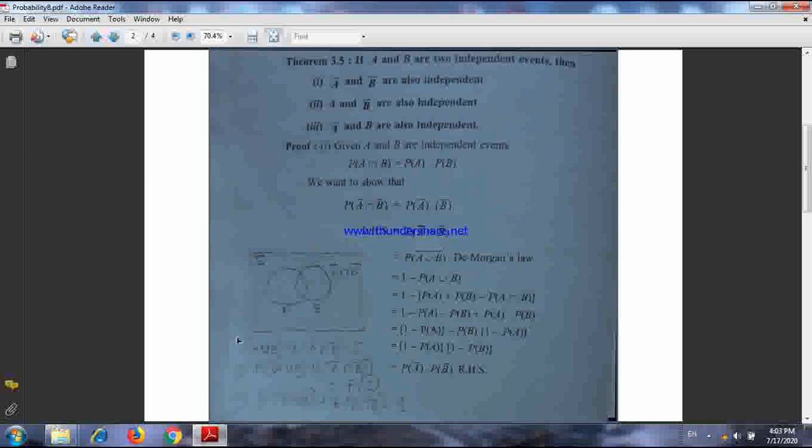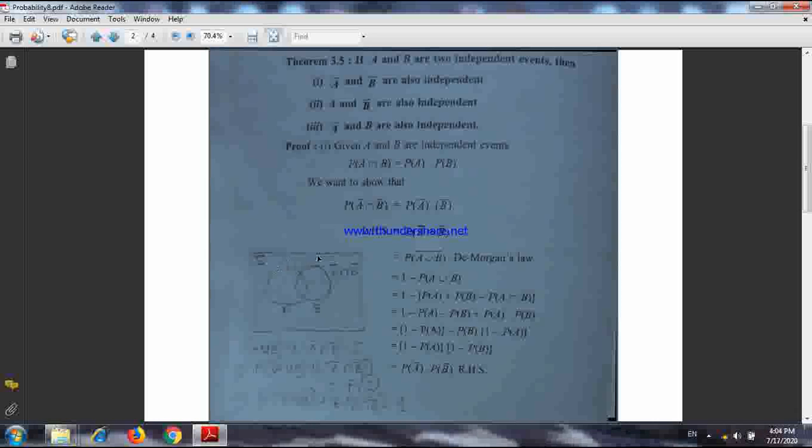Always you draw a Venn diagram. A Venn diagram will give you a clear picture. You see this dotted region, this is A union B. And what is A bar intersection B bar? This is nothing but this outside region. And outside region is nothing but S minus A union B. So A bar intersection B bar can be written as S minus A union B. Then you take probability both sides, that means probability A bar intersection B bar equals P(S) minus P(A union B), and P(S) equals 1. Very simple.